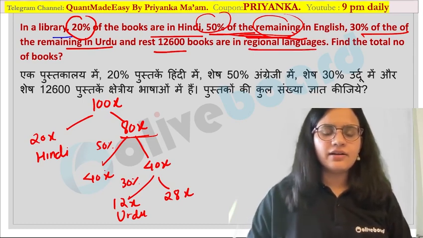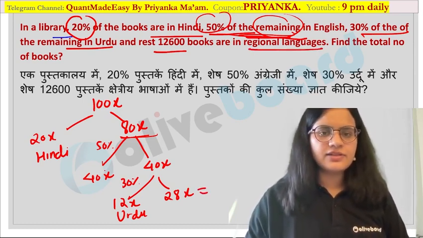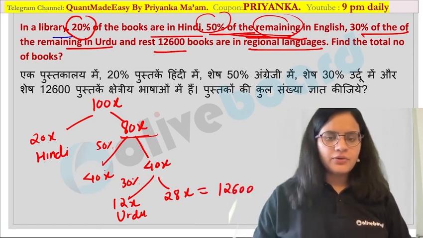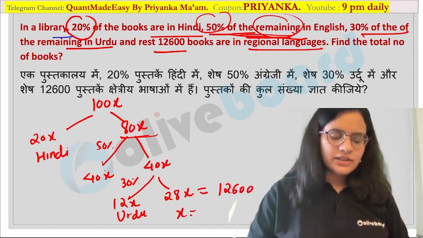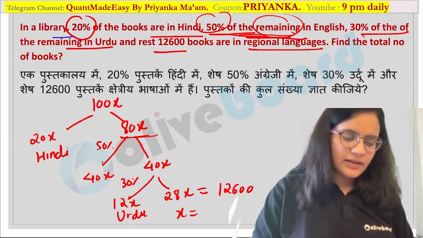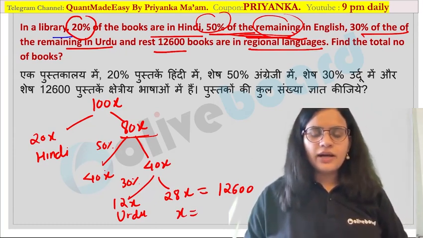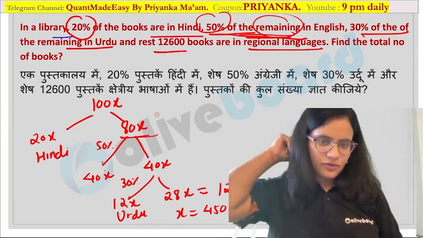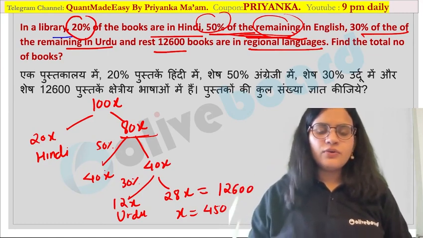12,600 books are in regional language over here. So can I say this 28x is equal to 12600? Are you getting my point? So using this you can easily see the value of x over here. Once the x value is known, I think it would be equal to 450 over here. 28 4s are 112, 28 5s are 140, and 0. You can just check.